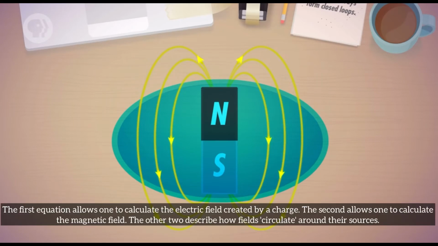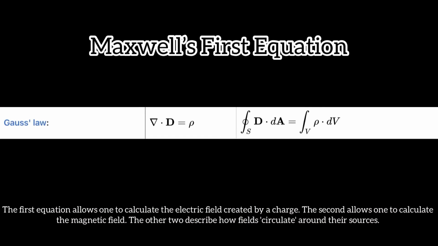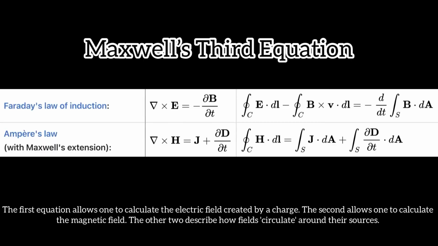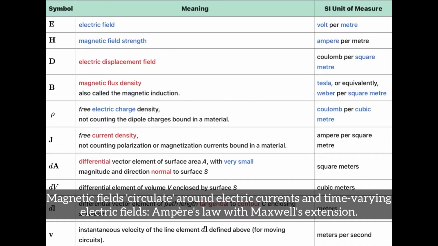This and the Lorentz force equation give everything one needs to calculate the motion of classical particles in electric and magnetic fields. The first equation allows one to calculate the electric field created by a charge. The second allows one to calculate the magnetic field. The other two describe how fields circulate around their sources. Magnetic fields circulate around electric currents and time-varying electric fields.